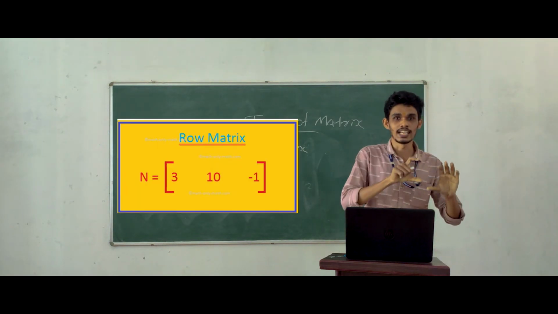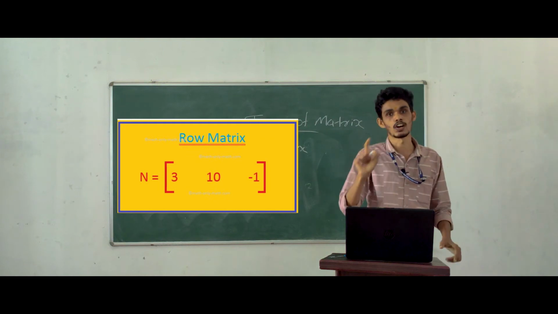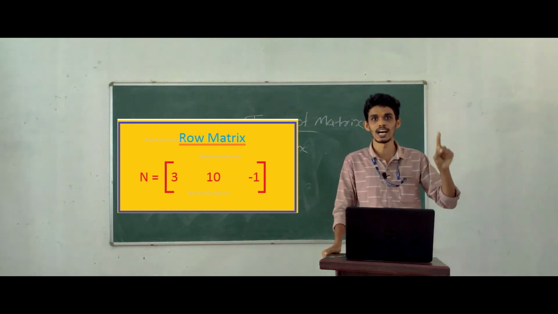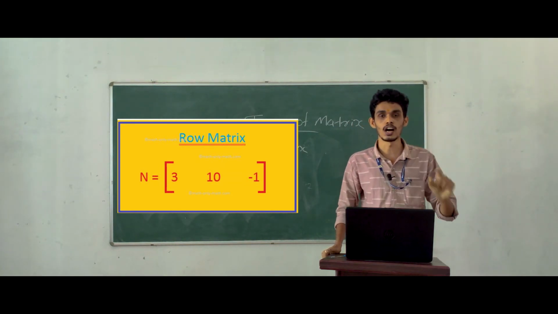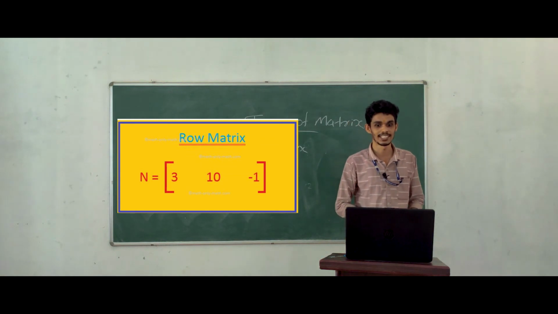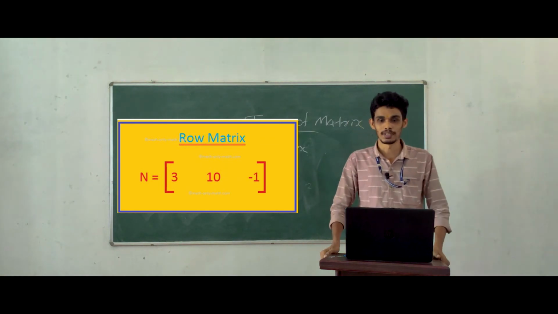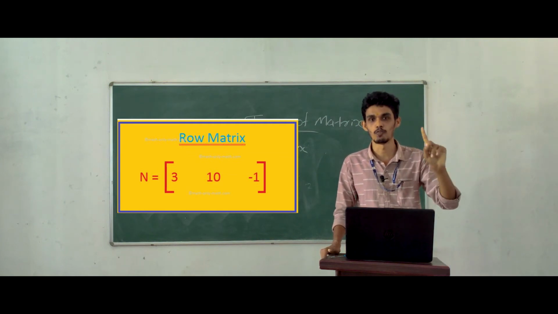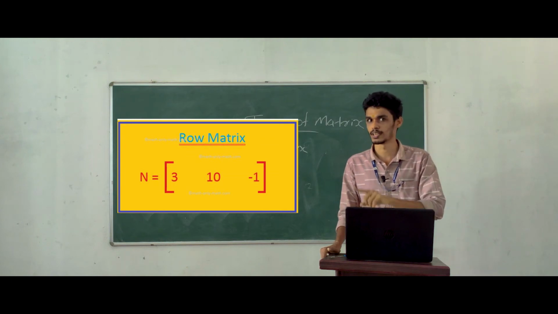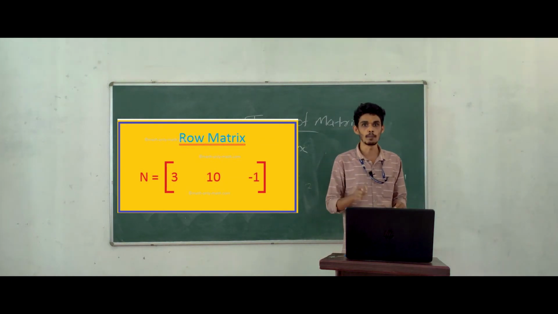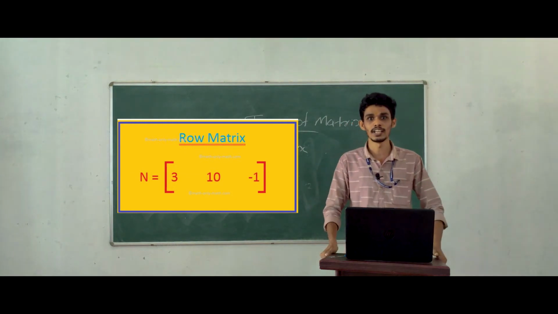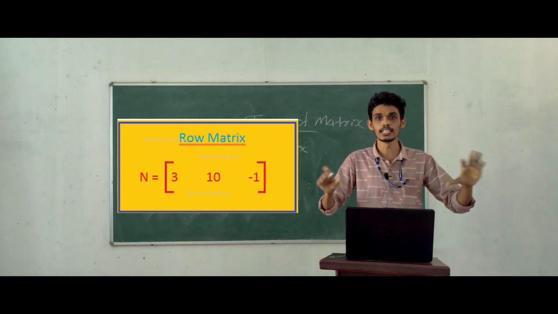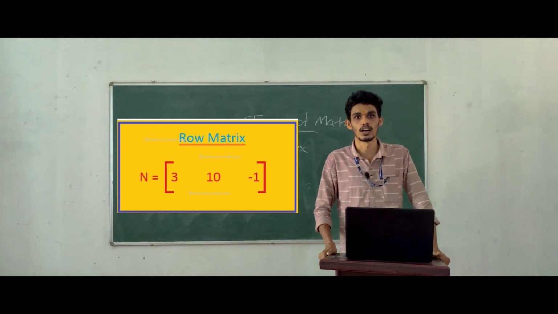Next one is row matrix. In the case of a column matrix, the matrix has only one column. But in the case of a row matrix, the matrix has only one row. The columns may be any number. That is called a row matrix. This is the difference between a column matrix and a row matrix. Clear?